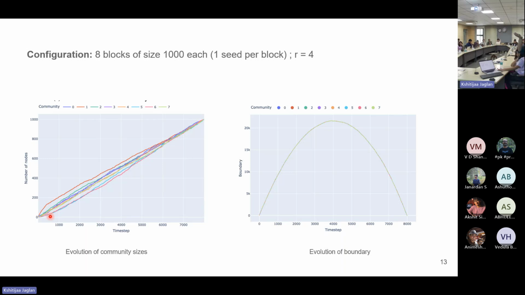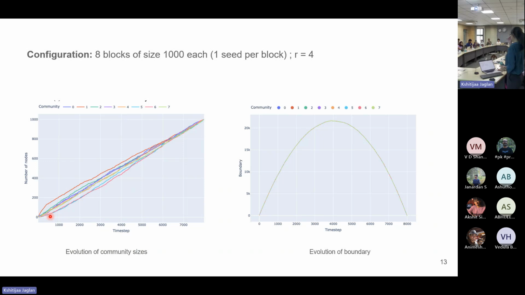Again, if we look at the community sizes, there isn't really any distinction at all. All of them are increasing almost uniformly. And even on the right, in the boundary, there is no particular distinction. We just see a parabola shape, which means that once we start sampling, the boundary increases very sharply. And then as we exhaust the network, the boundary again goes to 0 because there is no outside left at that point. So looking at these two cases, now we have an understanding of what the worst case scenario looks like and what the best case scenario looks like.